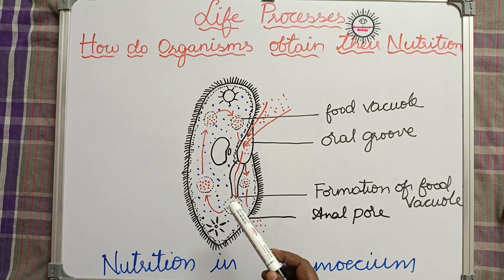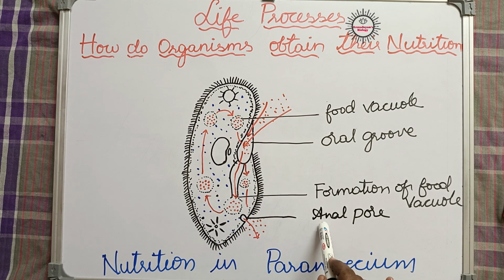If any undigested or waste food material is present, it leaves with the help of the anal pore. The Paramoecium body has an opening at its bottom called the anal pore. Through this anal pore, the waste food will move out of the body into the surrounding water. This is how nutrition takes place in the case of Paramoecium.